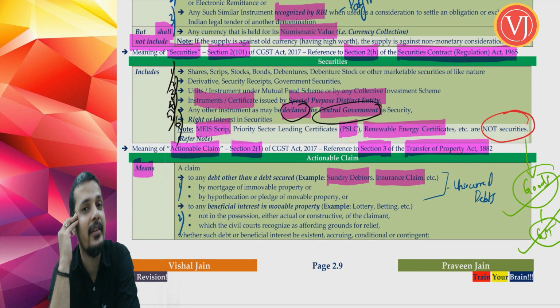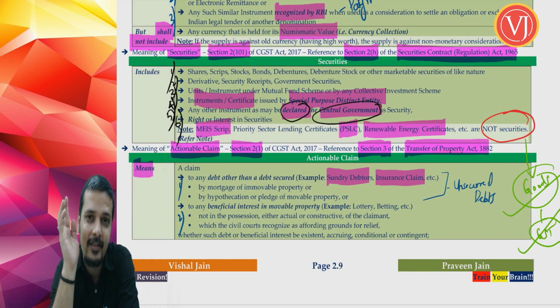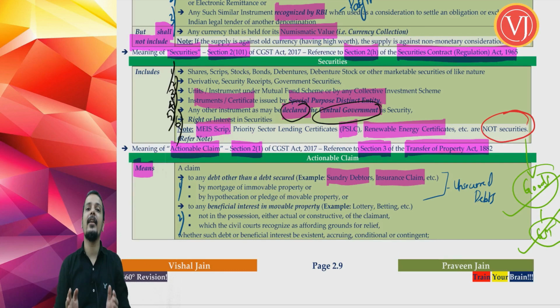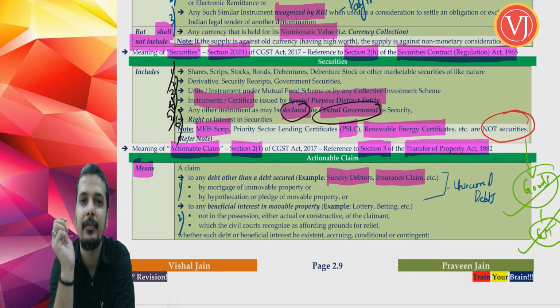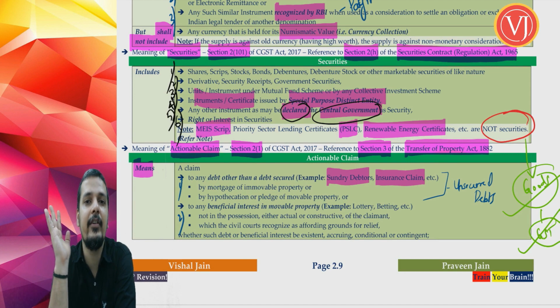Is it liable to GST? Understand that. Is it an actionable claim? Yes. Again, go back to the definition of goods. Whether goods includes actionable claim? Yes. So as of now, you'll understand that even actionable claims are covered by goods. But wait, we are not jumping to the conclusion. I have not answered whether GST will be there or not. We'll be taking that in an example. I have not even answered.